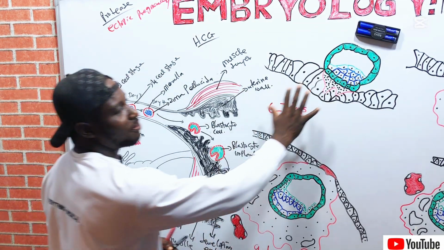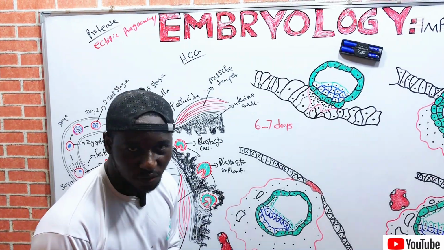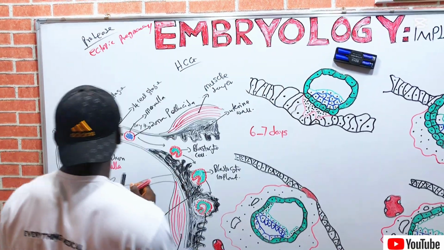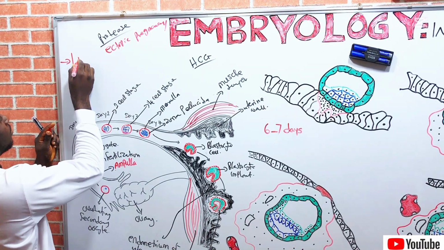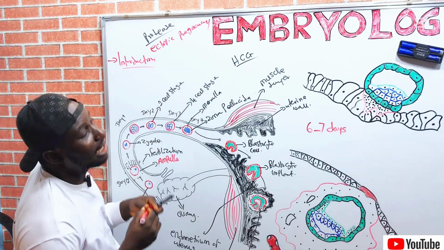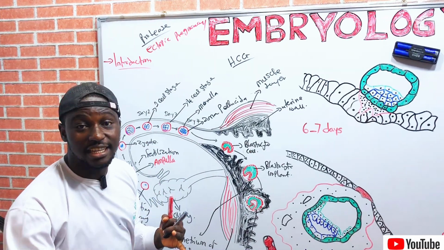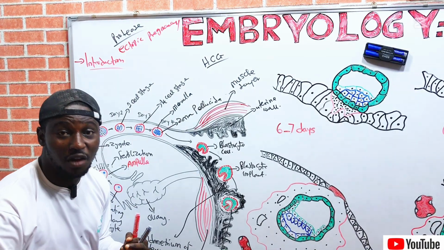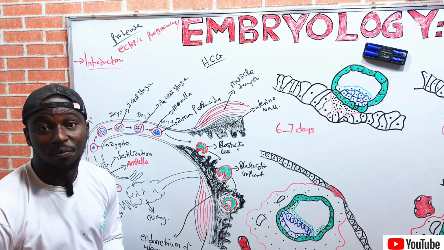Now, before I explain this diagram, let's dive into what we have today as the implantation. Right? The first thing is the introduction. What is implantation? Recall that all I've been saying is to give the basis of implantation coming from the first week of the gestational period or the pregnancy.